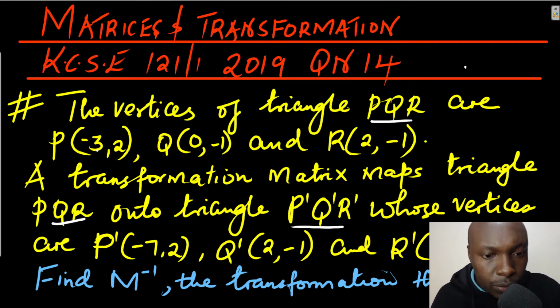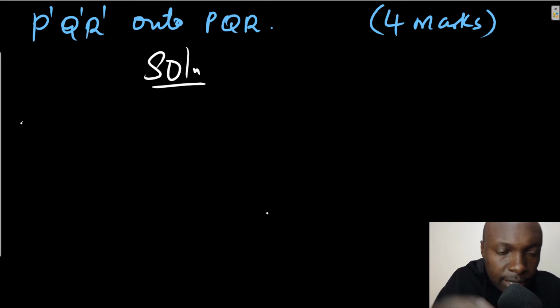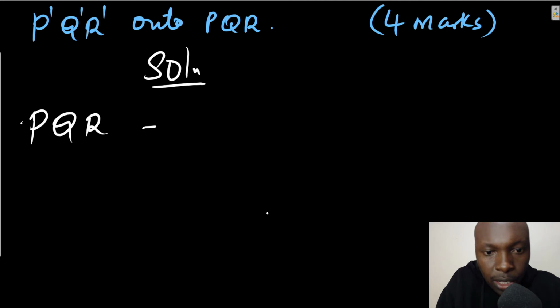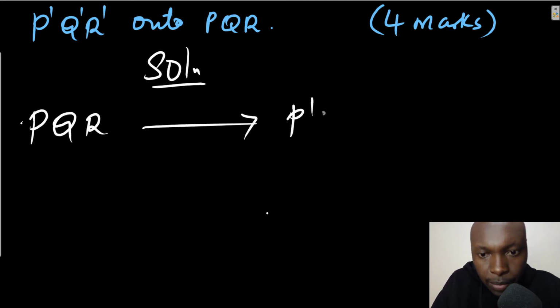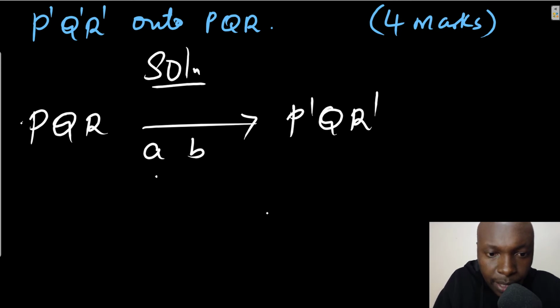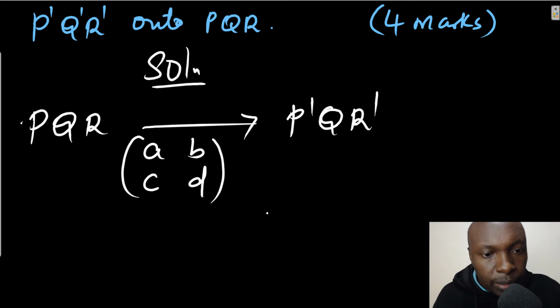The first thing you're going to do is to let the transformation that maps triangle PQR onto P'Q'R' be represented by the matrix ABCD. When you are transforming an object using a transformation matrix, we pre-multiply.